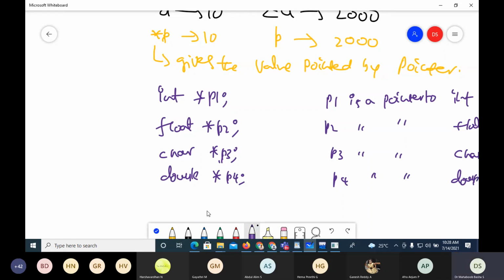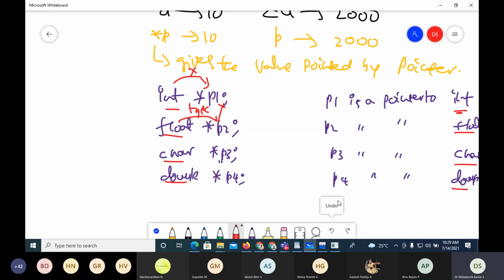But here the important thing is that whatever I'm mentioning here, int, float, char, this will not give the type of the pointer. It is not the type of the pointer. It always gives the type of the data the pointer is pointing to. So the pointer is pointing to int. It is the type of the data. Whatever we use in the declaration is not the type of the pointer, it is the type of the data the pointer is pointing to.